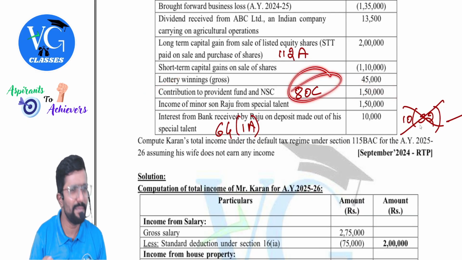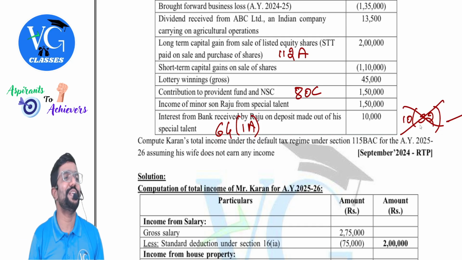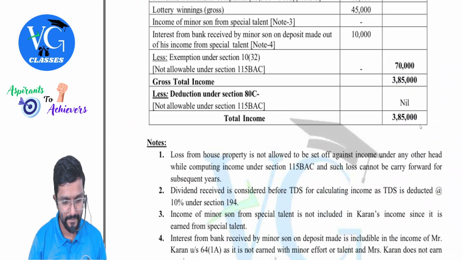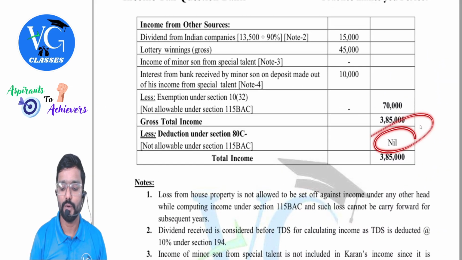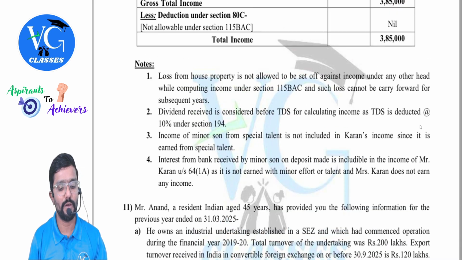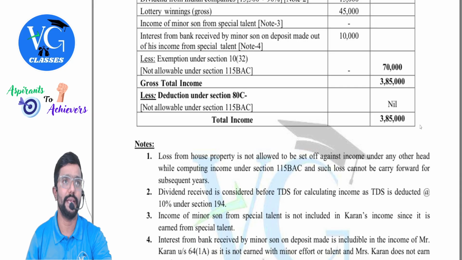So for this, can he claim a deduction? No. 80C is eligible actually, but he is following the default scheme. So it is blocked. So total income comes to 3,85,000. This is all about question number 10.